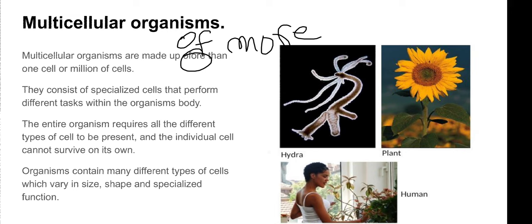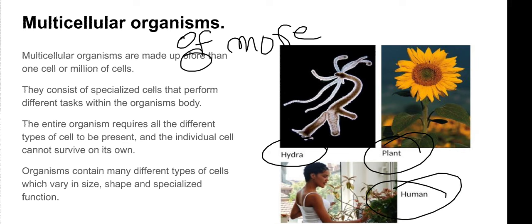Understood? And in multicellular organisms, different types of cells are present. As for example, in our body, neurons are present. Then epithelial cells are also present. So these are the different types of cells present in the multicellular organism's body in order to survive. And each and every cell is different in shape, size, and the functions they perform. The examples are hydra, plant. In fact, we human beings are also an example of multicellular organism. Clear to everyone? Any kind of doubt?